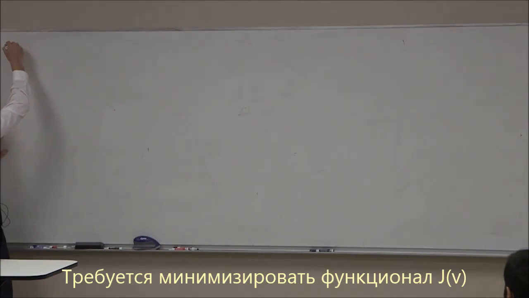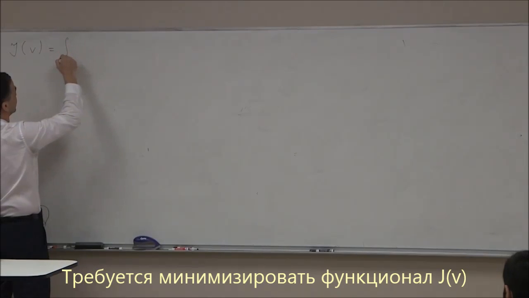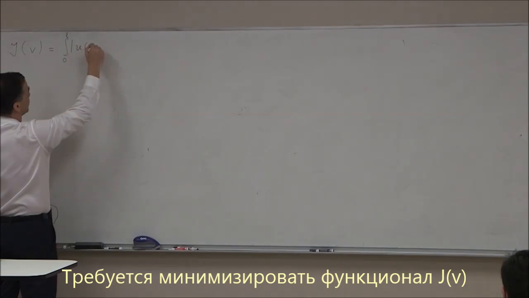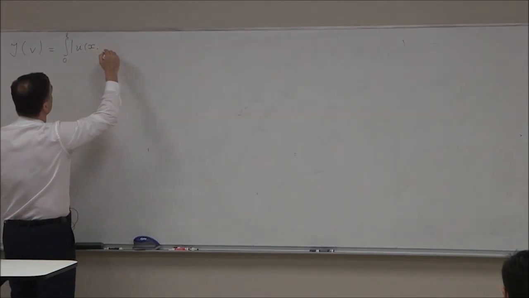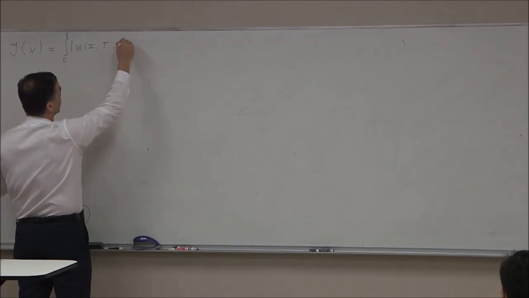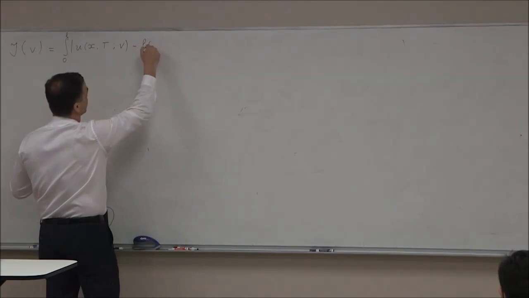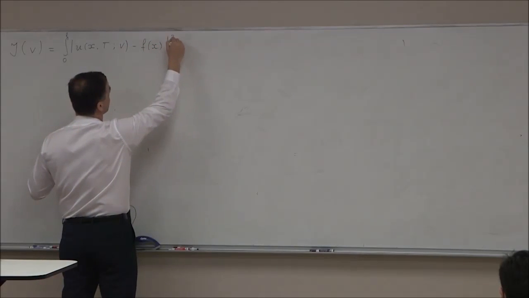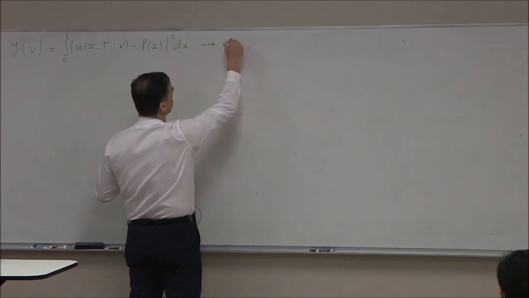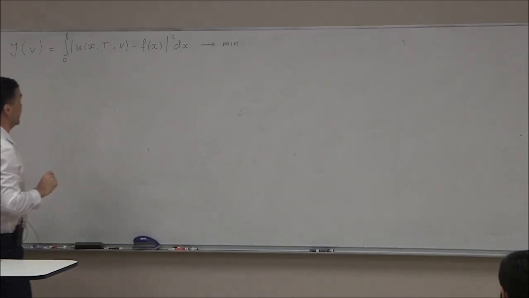Assume that we are required to minimize the following functional, J(v), the integral from 0 to L of u(x, T; v) minus some function f(x), squared, dx. We are required to minimize this functional.